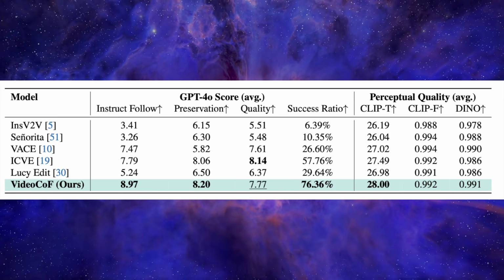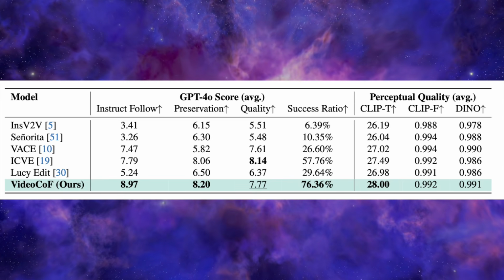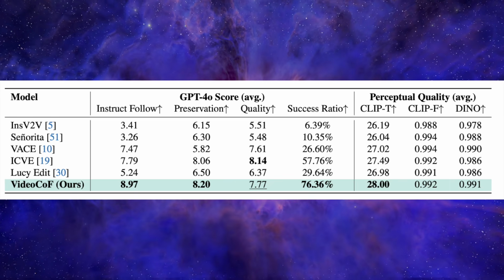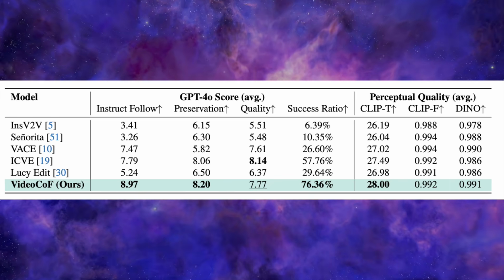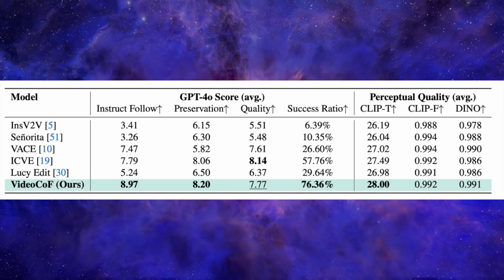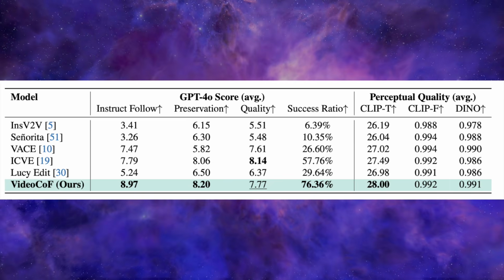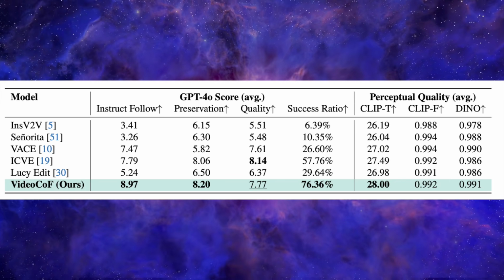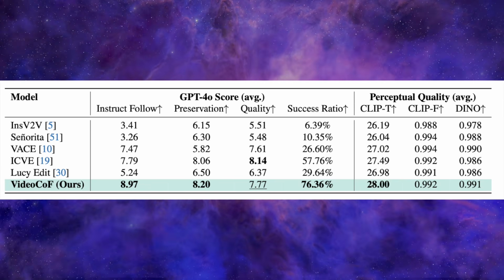For example, averaged over the benchmark, VideoCoF reaches an instruction following score of about 8.97 and a success ratio of around 76%, while a strong in-context baseline, ICVE, trained on 1 million pre-training pairs plus 150K fine-tuning pairs, only reaches about 7.79 and 58% success, and LucyEdit lags further behind. Clip.t text video alignment scores are also highest for VideoCoF, indicating better semantic alignment between the prompt and the edited video. And Clip.dino consistency metrics show it keeps structure and temporal coherence competitive to or better than other methods.